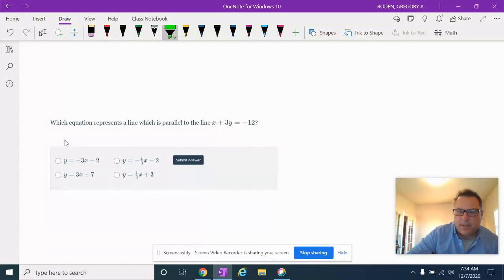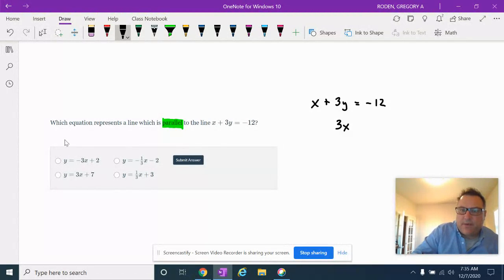Now these are dealing with perpendicular and parallel lines. Which equation represents a line that is parallel to x plus 3y equals negative 12? Let's solve for y. I subtract x from both sides, so I get 3y equals negative x minus 12, and then I divide everything by 3.